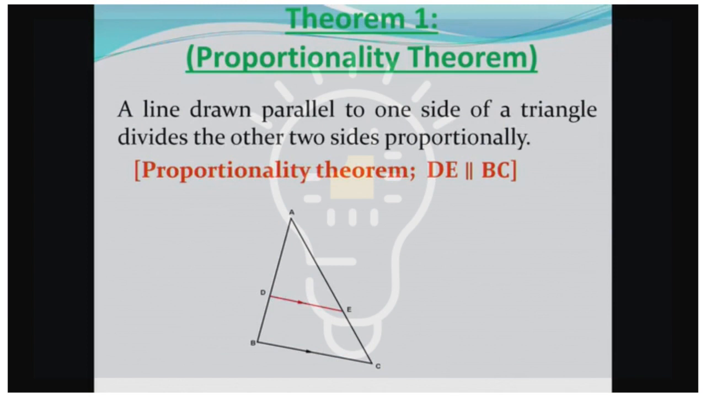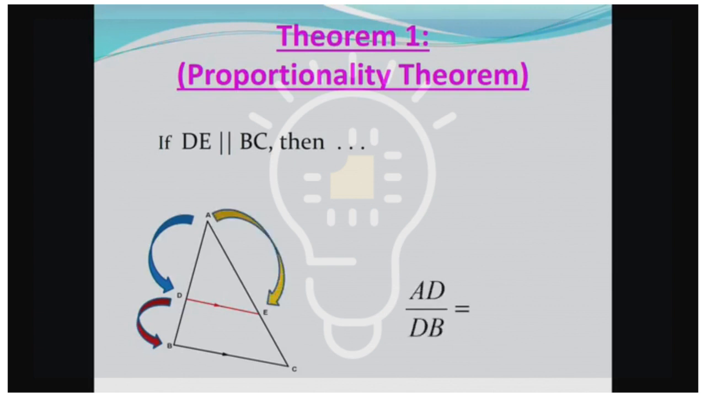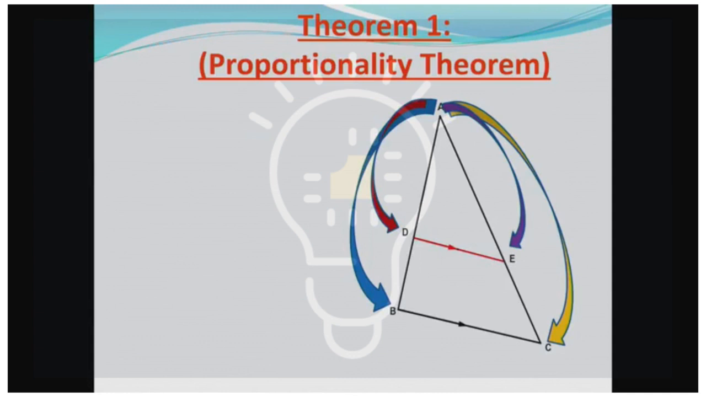So how do we write that out? Well, you can write it out like this. Proportionality theorem, semicolon, DE parallel to BC. We see it clearly sketched in the diagram here. Now, if DE is parallel to BC, then we know the following: that AB over DB is equal to AE over AC. Do you notice that important flow from the proportionality theorem?